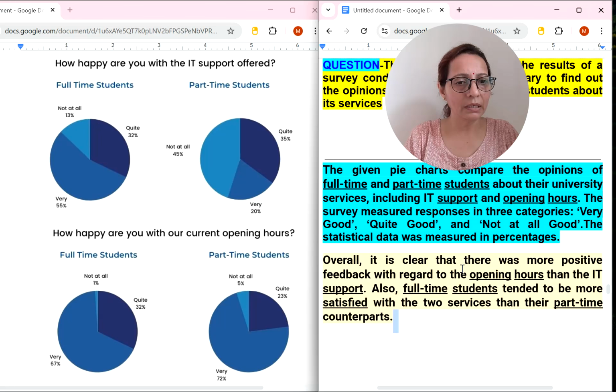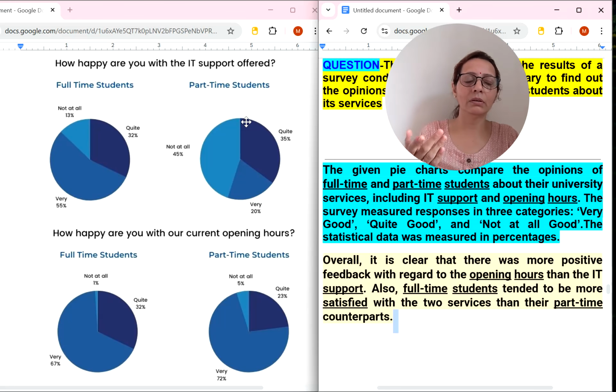So overall, it is clear that there was more positive feedback with regard to the current opening hours than the IT support. So both full-time and part-time students are very happy with current opening hours. Also, or additionally, however, full-time students tended to be more satisfied, means more happy, with both the services, you can write, than their part-time counterparts or part-time students,